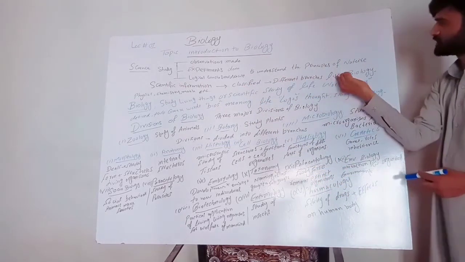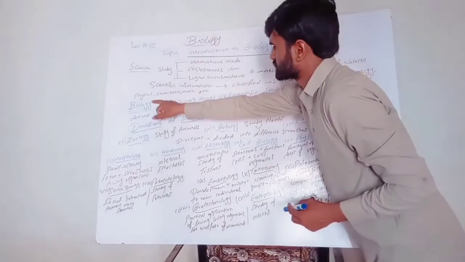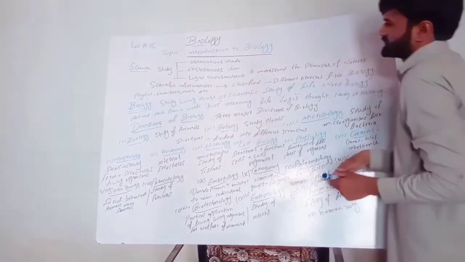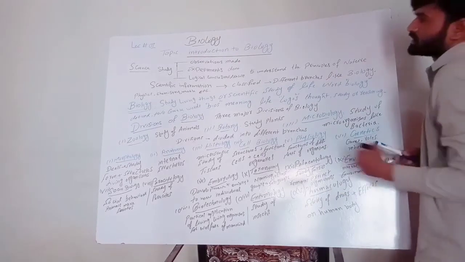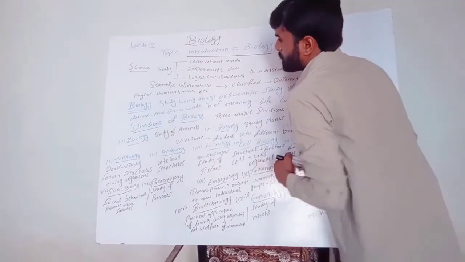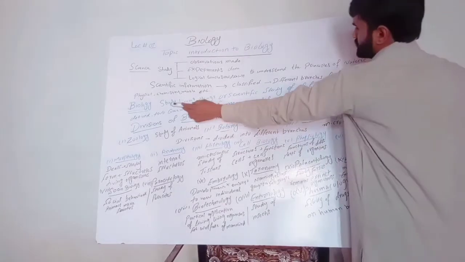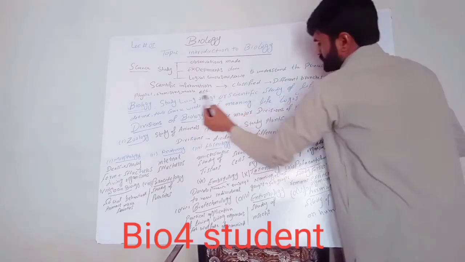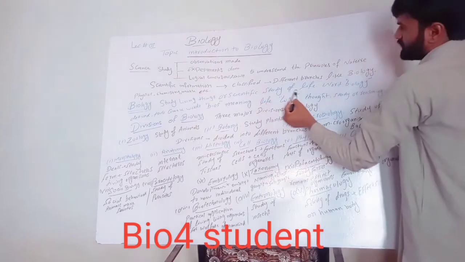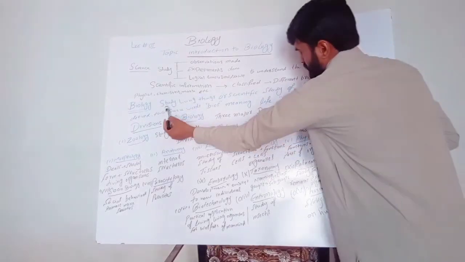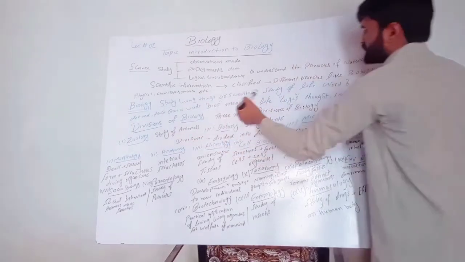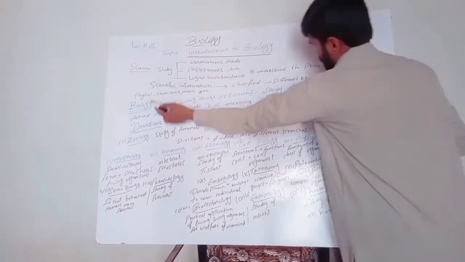different branches like biology, physics, chemistry, mathematics, etc. Now we define biology. Biology is the study of living things or scientific study of life. The study of living things or scientific study of life is called biology.